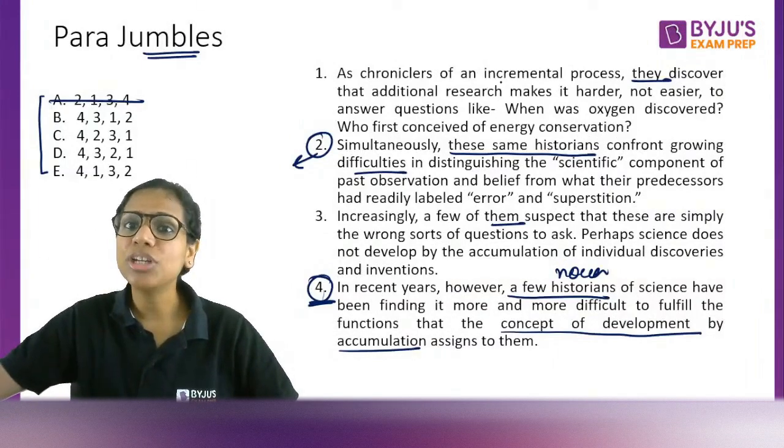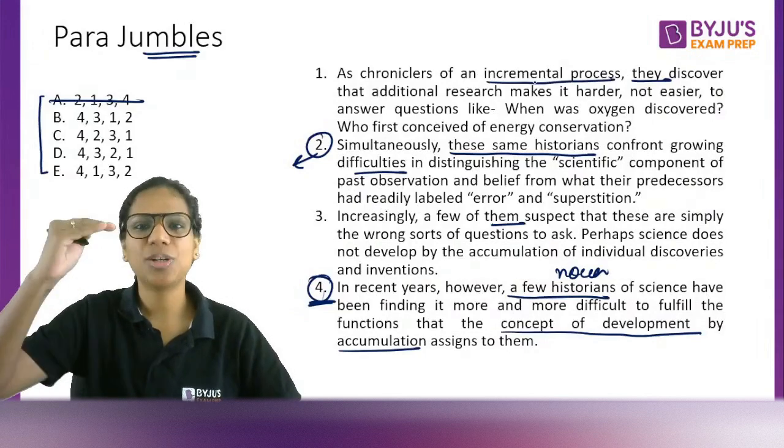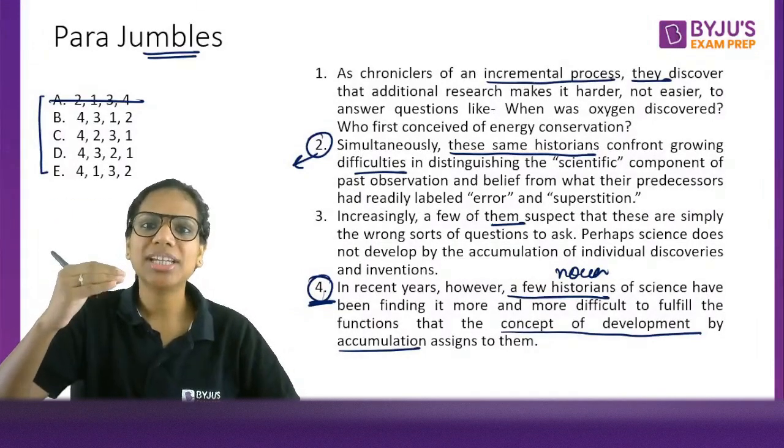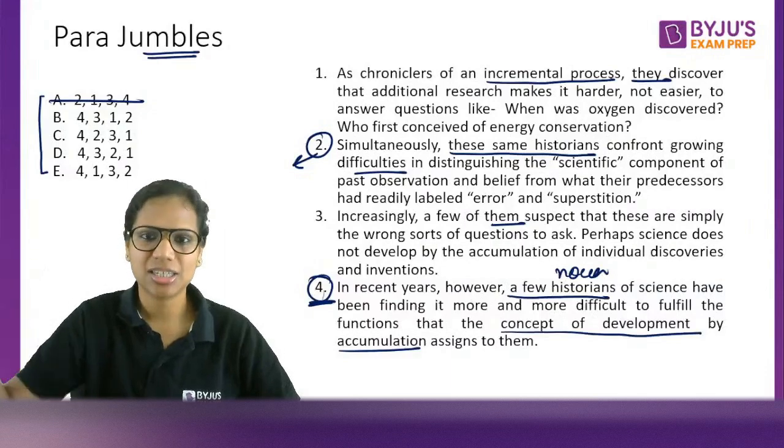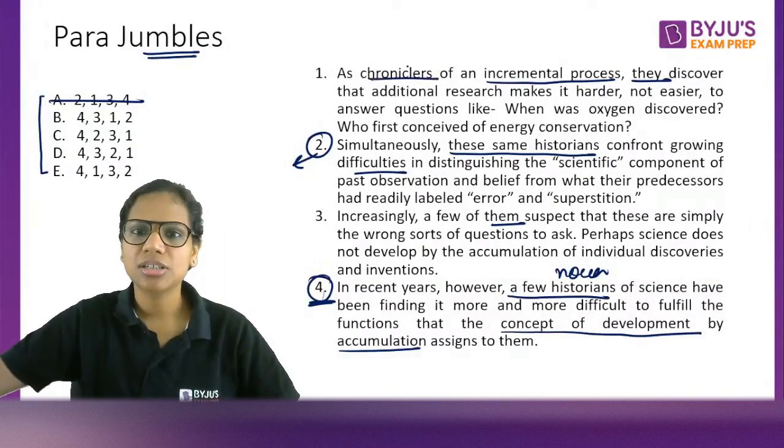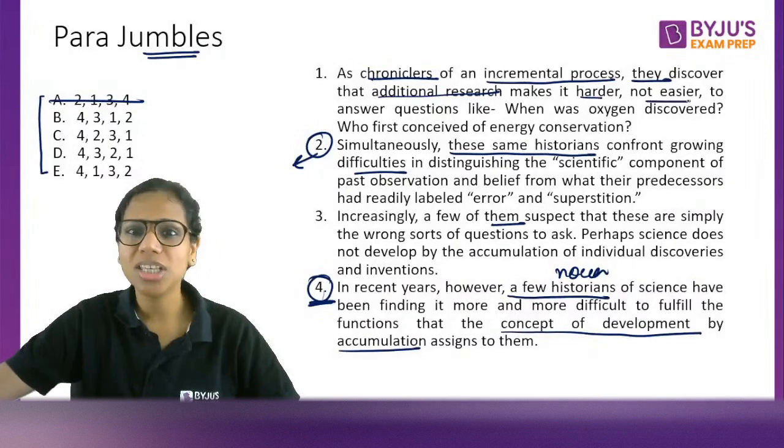As chroniclers of an incremental process, that a new scientist built on the work of previous scientists. As chroniclers, somebody who's recording an incremental process, they discover that additional research makes it harder and not easier to answer questions like when was oxygen discovered, who first conceived of energy conservation.